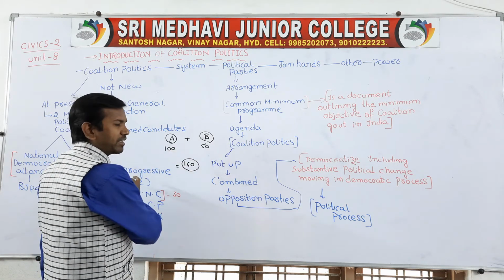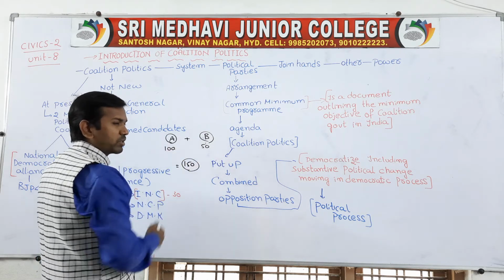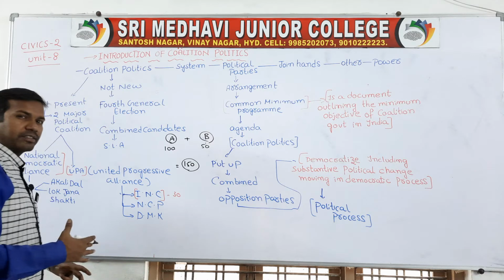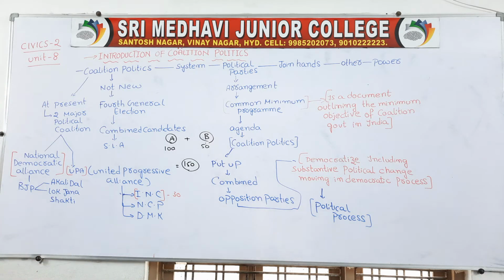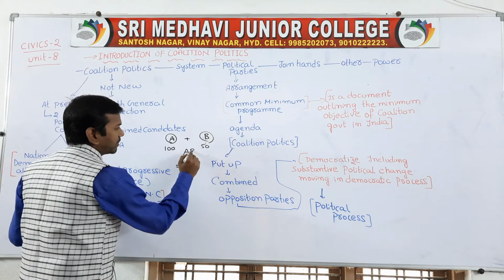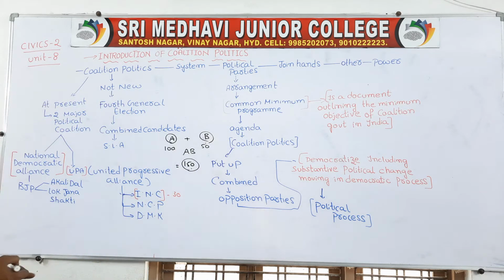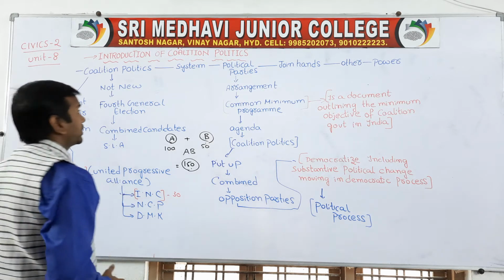If A secures 100 seats and B secures 50 seats, both parties will combine, this will become the AB party, and overall they will have 150 seats. So they can form the government based on consultation and negotiations. They will decide who will be the chief minister or deputy chief minister through consultations and negotiations between both parties.